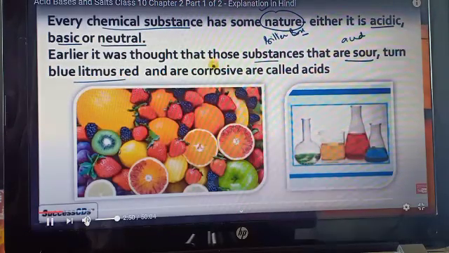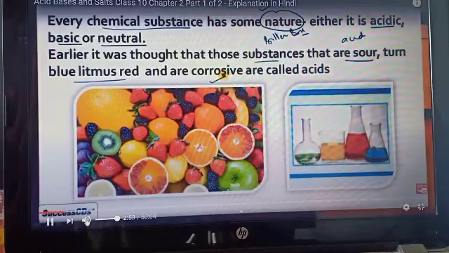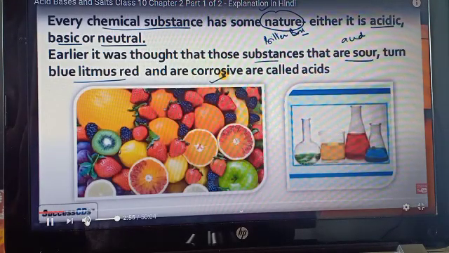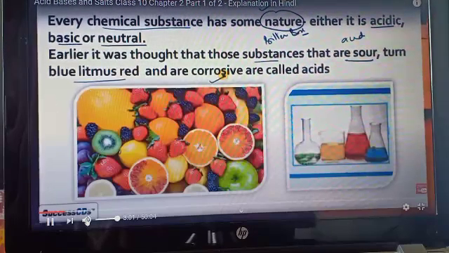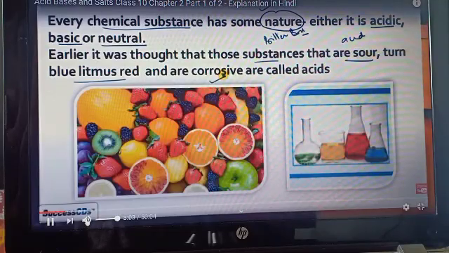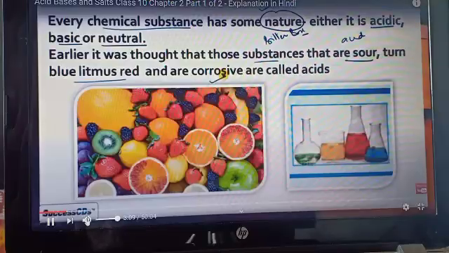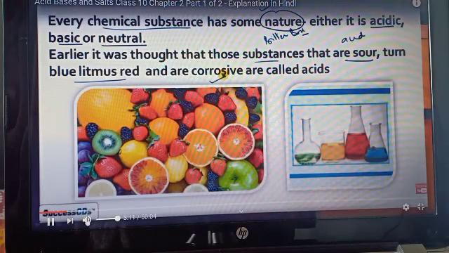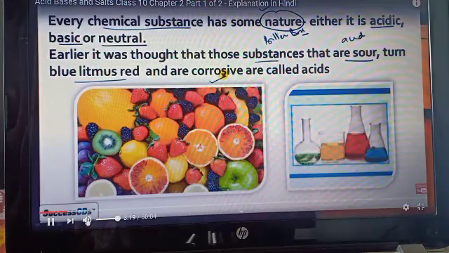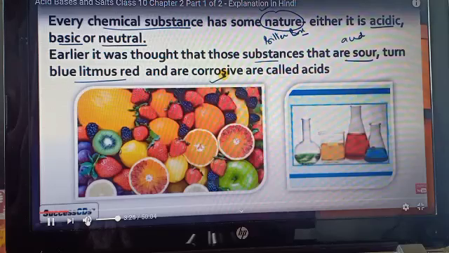Same like that, a base converts red litmus paper into blue litmus paper. So this was the early thinking: if these things happen, then we consider it an acid or a base. But these are not reliable properties. Some substances which have a sour nature are, even so, basic in nature. So this classification is not a reliable classification.